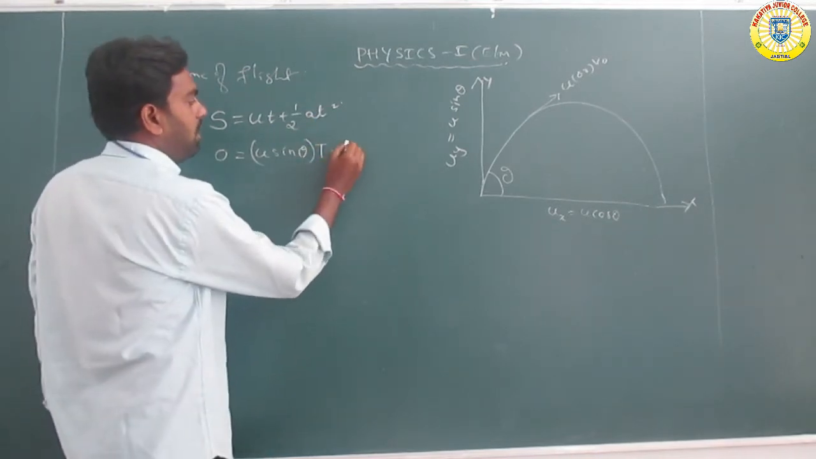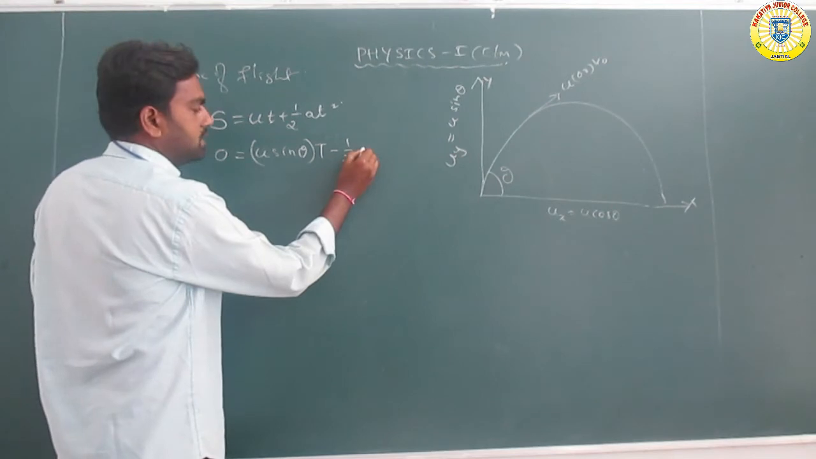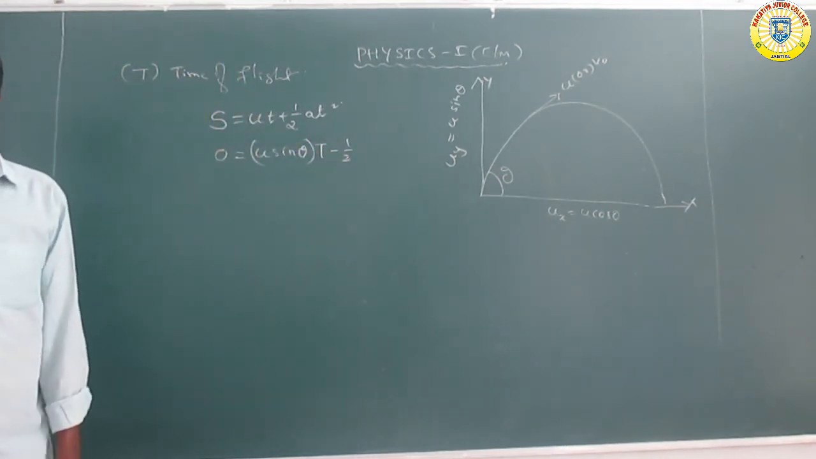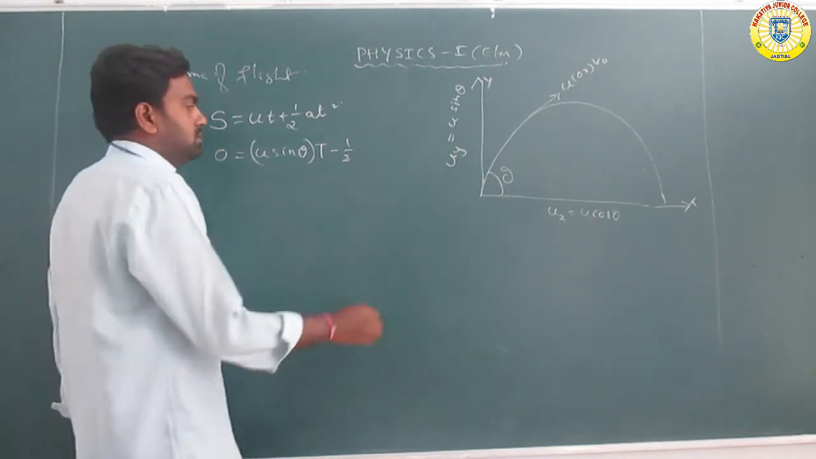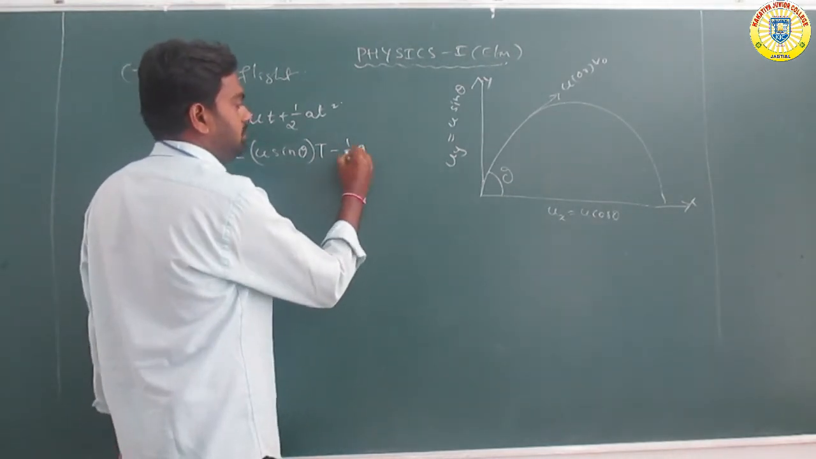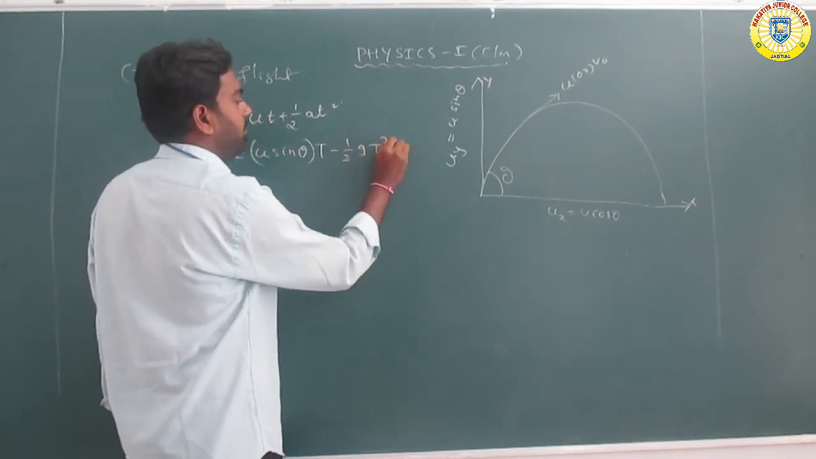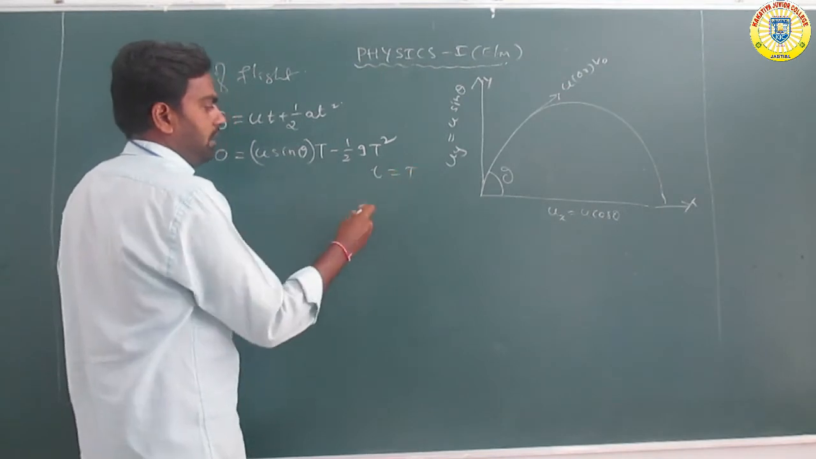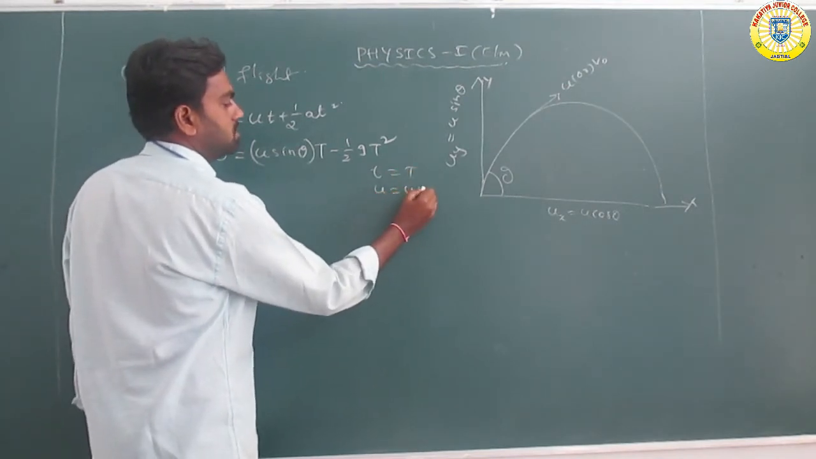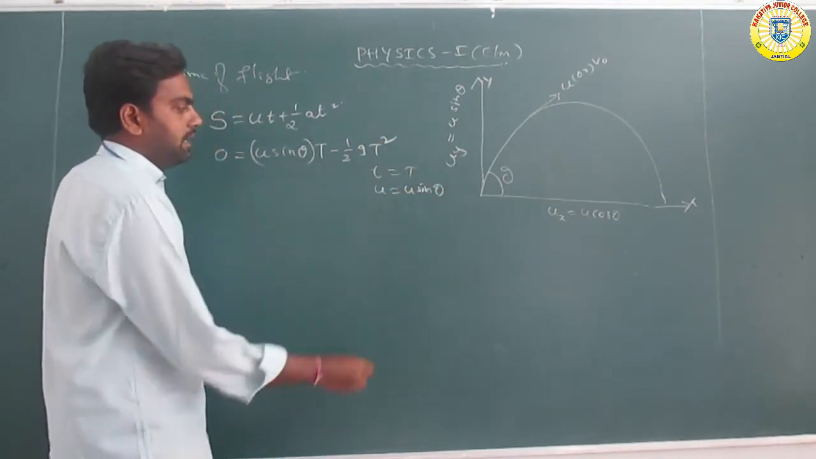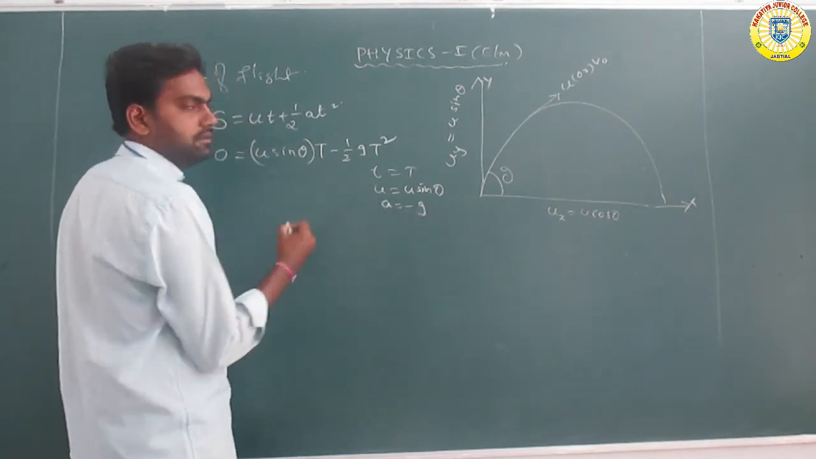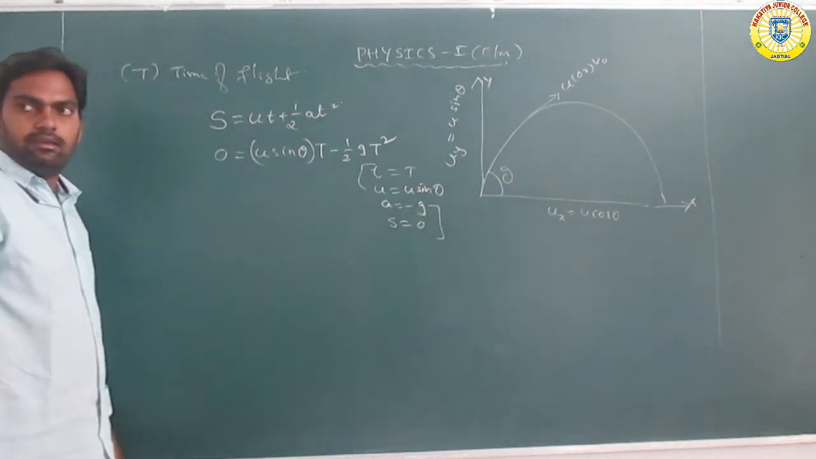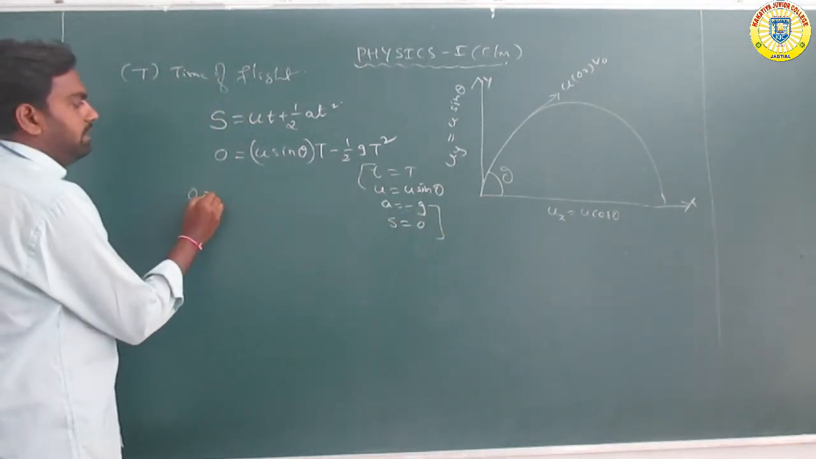Now here, using s is equal to ut plus half at square, a is taken as minus g. So small t is substituted by capital T, and u is equal to u sin theta, a is equal to minus g, s is equal to 0. Now here we get the equation.